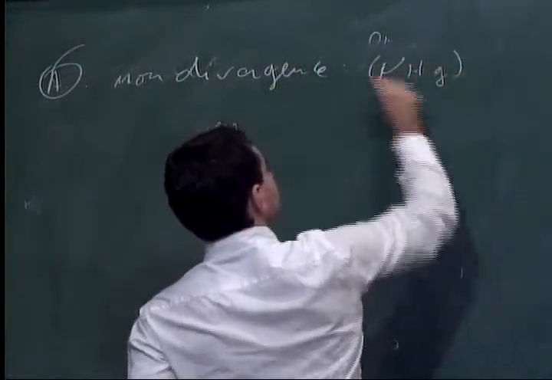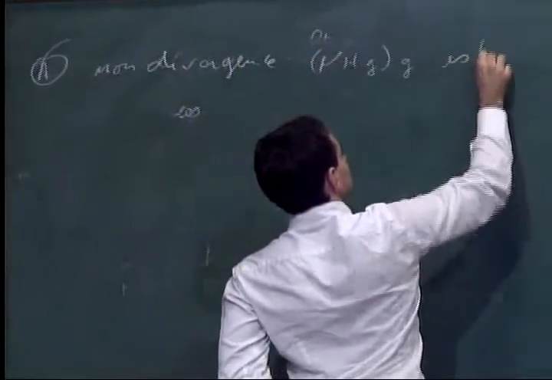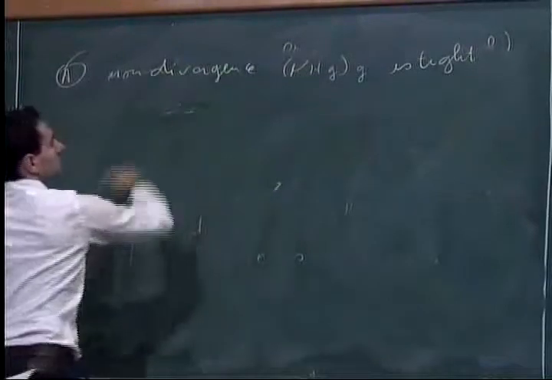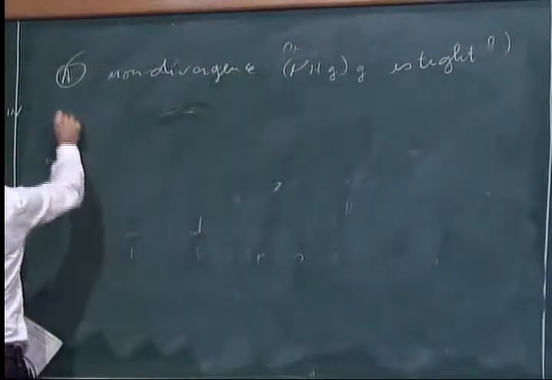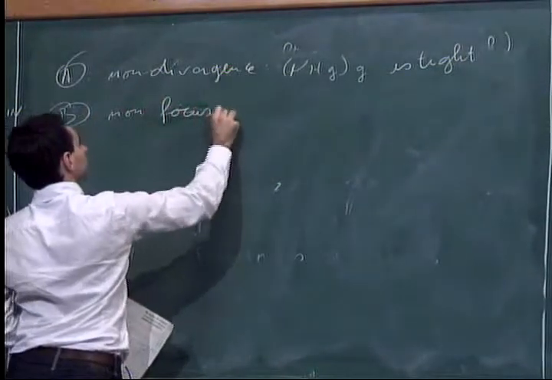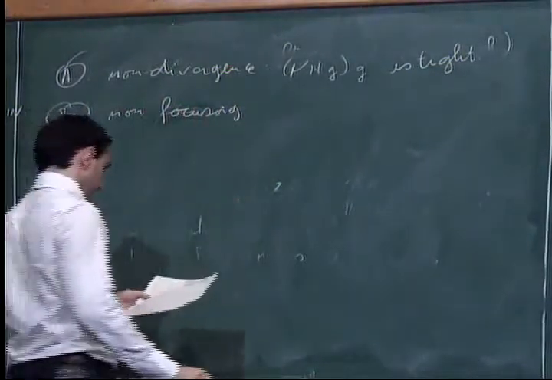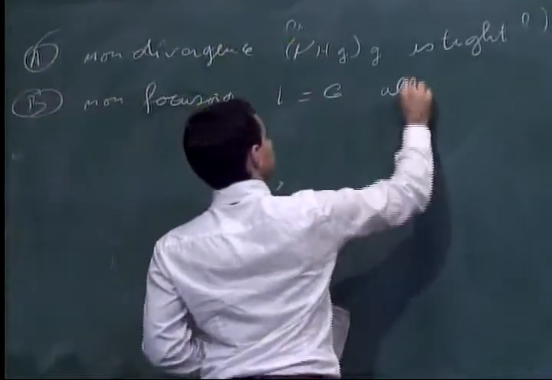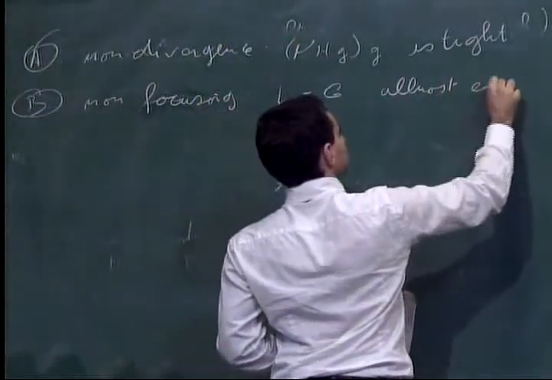The family of translated measures is tight, it cannot go to infinity, or put some measure at infinity. And B, what they call non-focusing. That means that L is equal to G almost every time.